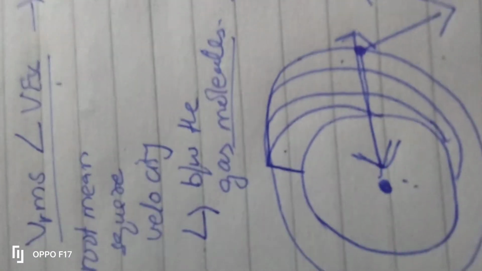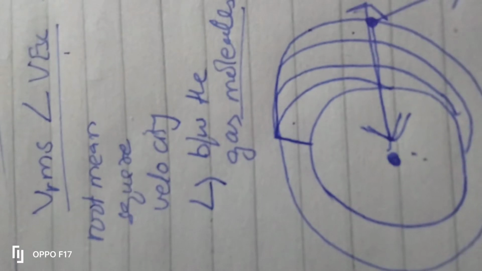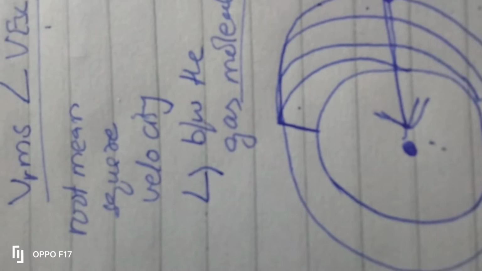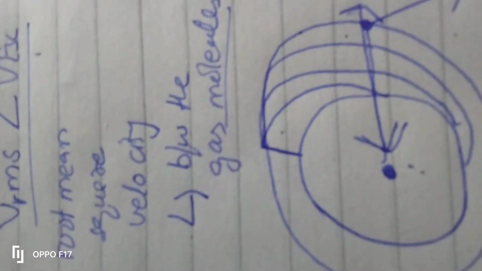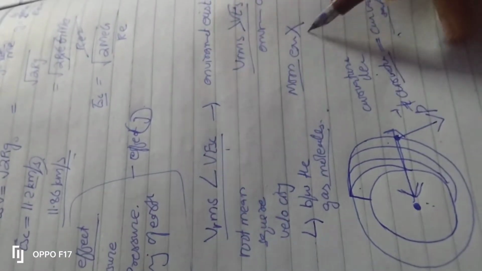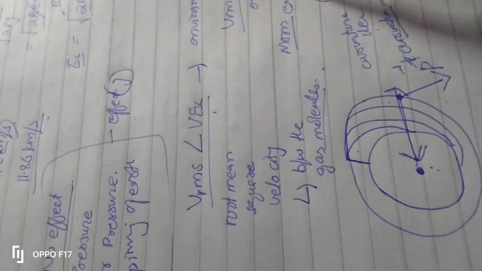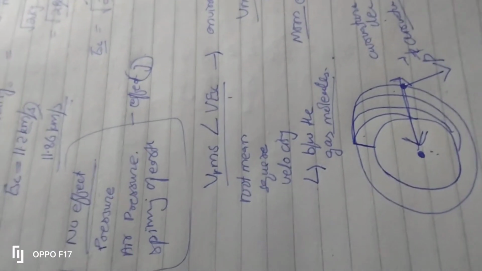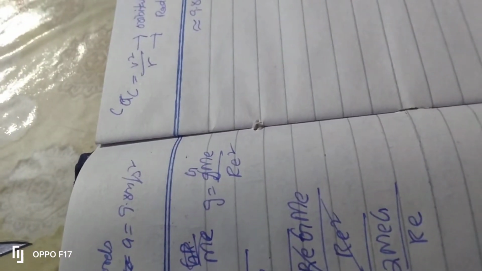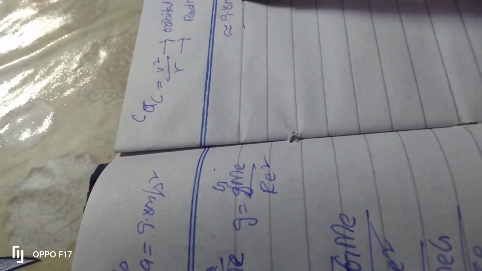Why do we get this answer? We got it because the satellite is not that far away from the surface of the Earth. It's far from the curvature, but still the gravity is pulling it, and that's why it's revolving around. So it's not that high. For example, the moon is still revolving because of the Earth's gravity. So that's why the centripetal acceleration comes out to be 9.8 meters per second squared.